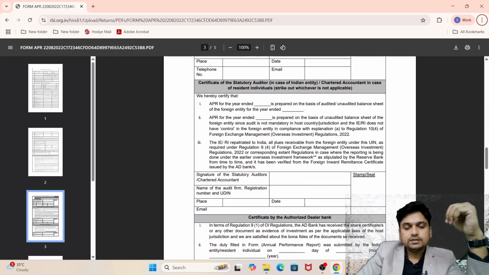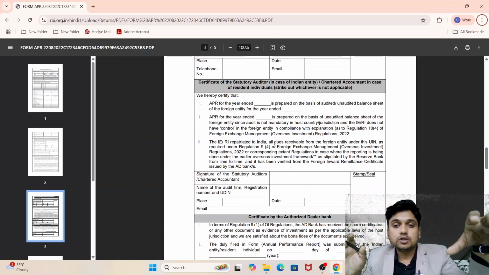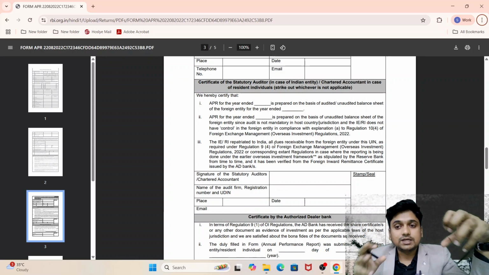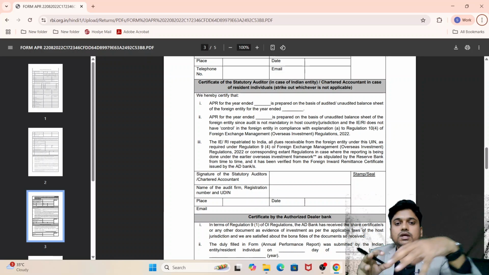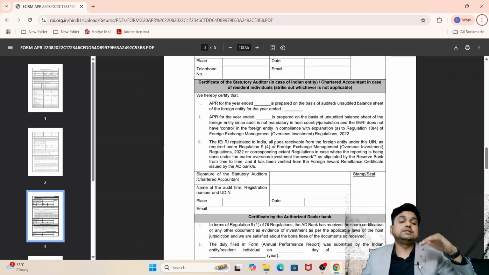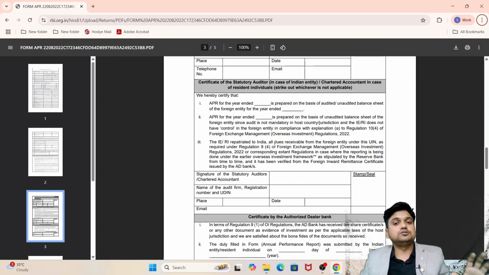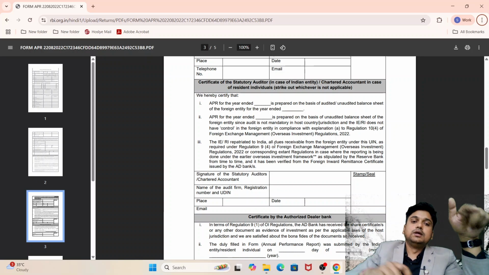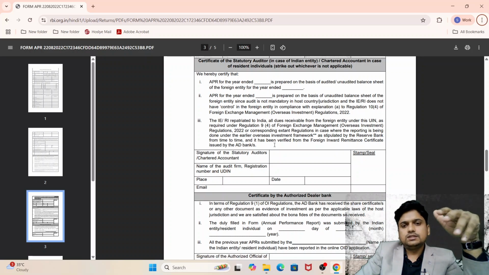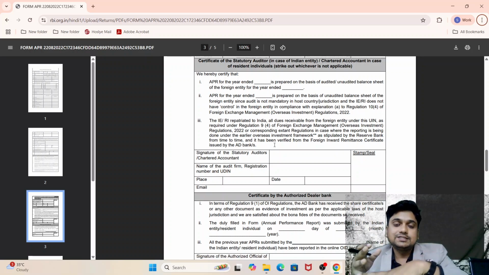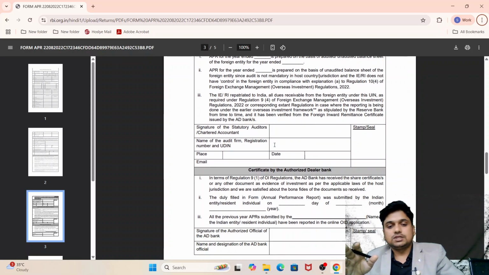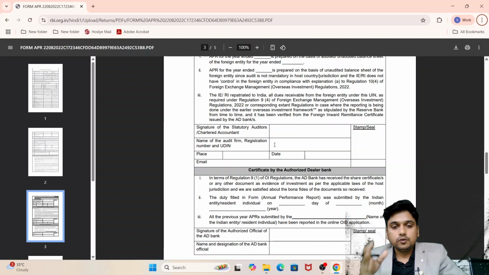Now you can see the certificate of the statutory auditor in case of an Indian entity, and a chartered accountant in case of a resident individual. If an Indian entity has a stake in the overseas entity, then a statutory auditor certificate is required. In case of an individual, any chartered accountant in practice can issue this certificate. Basically they examine the financial statements and the period for which we are going to submit the APR. Here the signature of the statutory auditor or chartered accountant is mentioned, along with the UDIN.